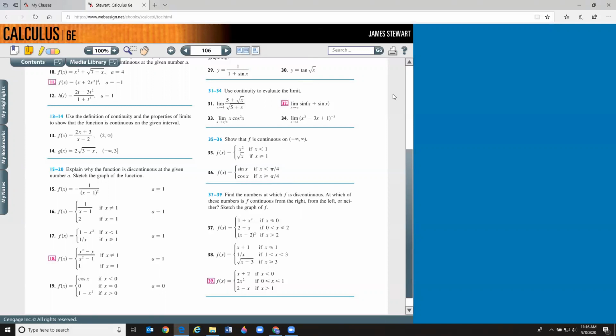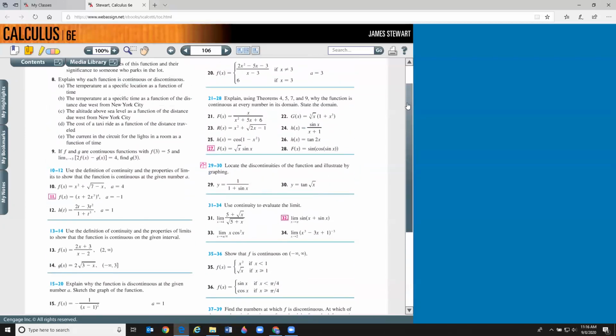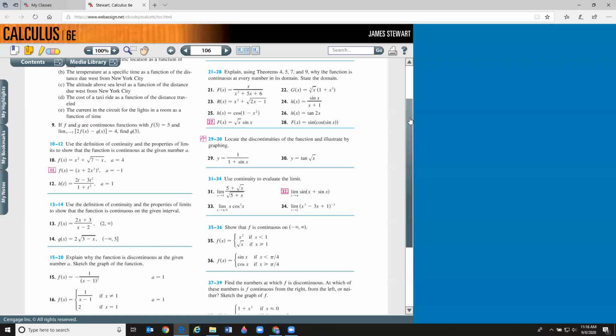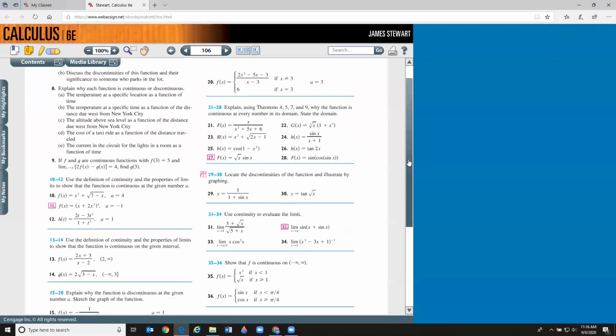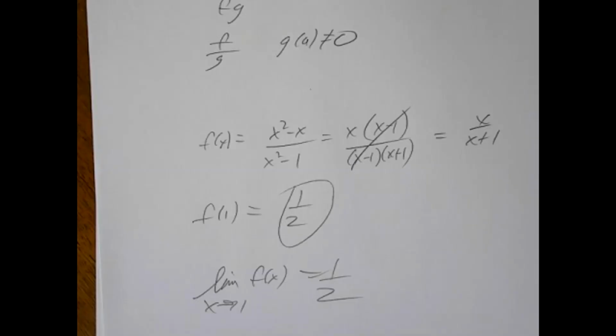All right? So those are the things to look for. Does the left-hand limit exist? Does the right-hand limit exist? Does the overall limit exist? And does it equal the function value? And that's how you know whether or not you have continuity. All right? And looking at problems like number 21, you just have to make sure, again, the same stipulations are met. And again, with these problems, just make sure your limits exist, left hand, right hand, overall, and make sure they equal the function value, and you will have your continuity.